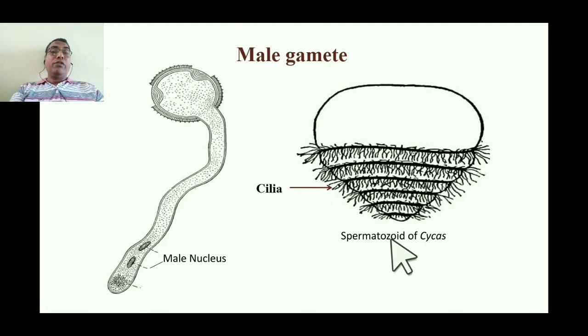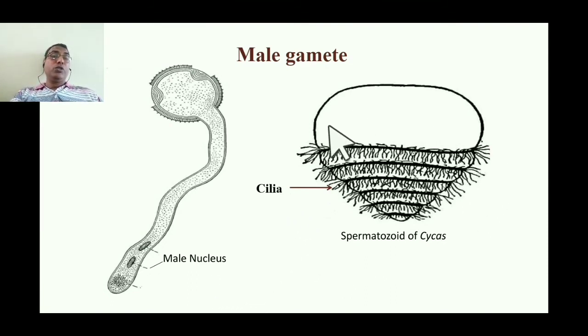In the case of angiosperms, the male gamete is in the form of 2 nuclei, and therefore these are called male nuclei. There are 2 male nuclei here, this one and this one. There is no cellular appearance for the male gamete.